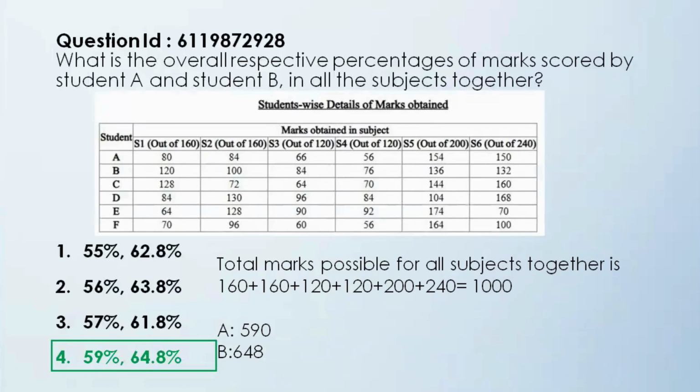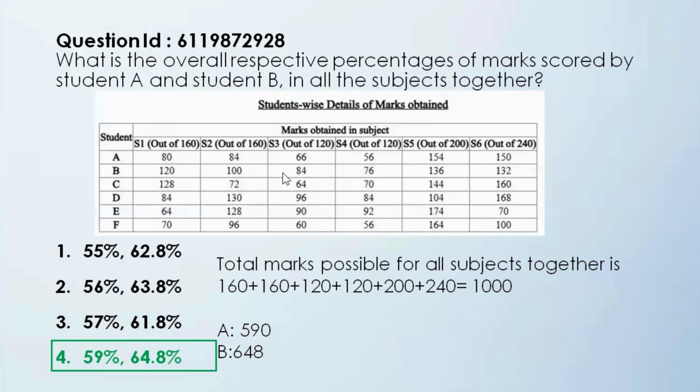So the interesting part that I was mentioning previously was that when you add the maximum marks of all the subjects, that is S1 to S6, the final mark is 1000. If somebody had scored complete marks in all the 6 subjects, their score would be 1000. So 160 plus 160 plus 120 plus 120 plus 200 plus 240 will give you 1000. That makes calculating percentages very, very easy.